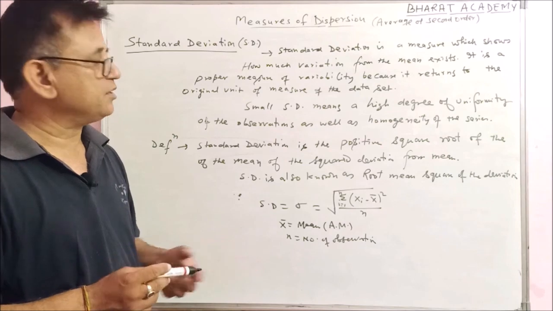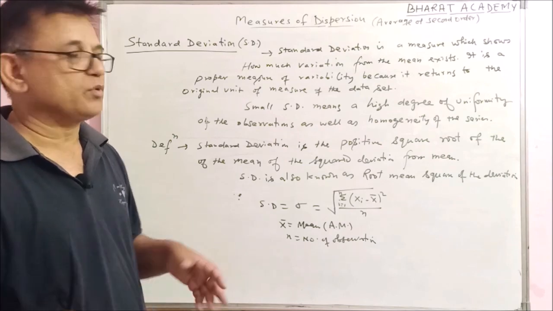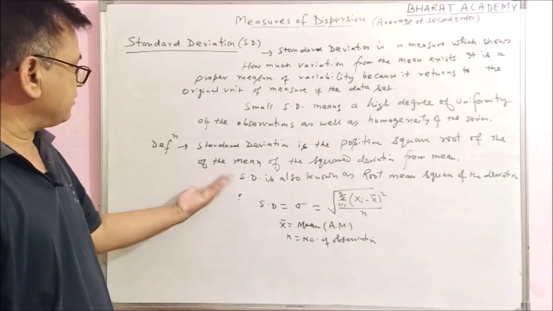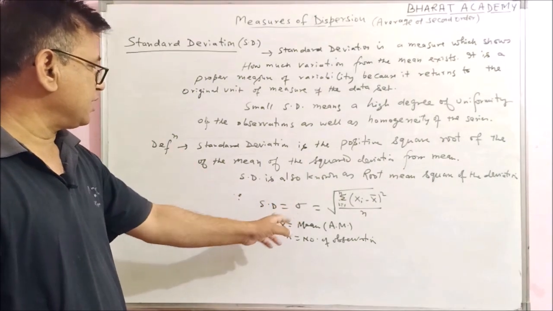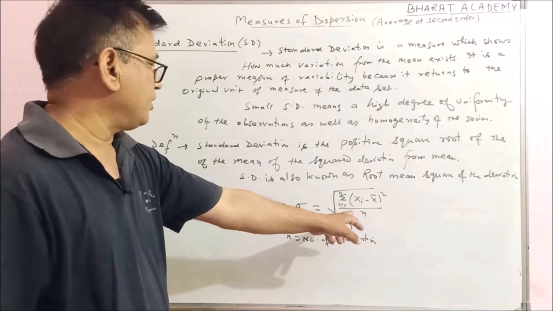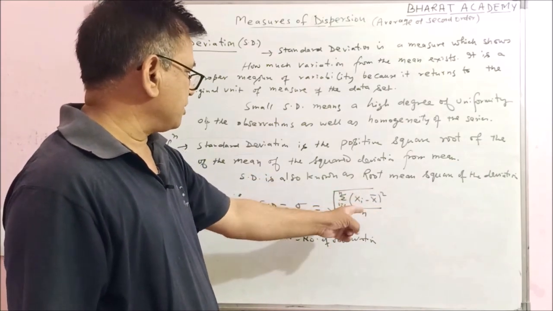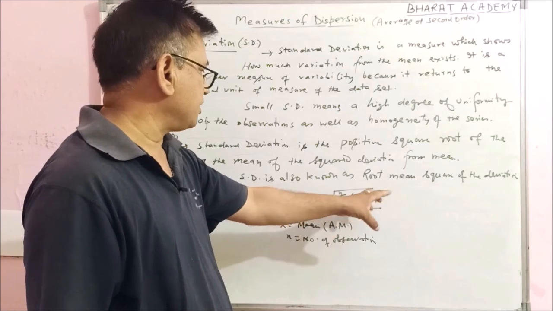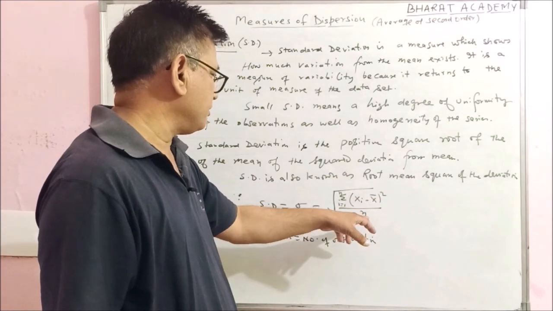This standard deviation is also known as the root mean square deviation, and the formula for the SD, its definition itself, is the formula. SD is equal to the square root of the squared deviations, that is, summation i varies from 1 to n, xi minus x bar, its whole square, upon n.